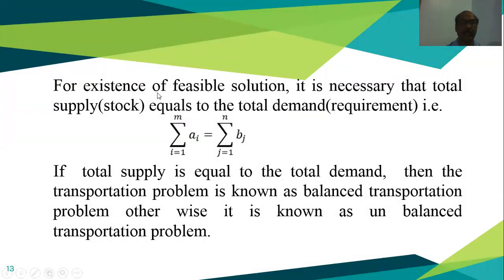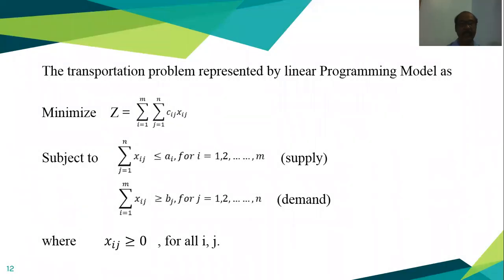Now, what is the existence of the feasible solution? What is called the feasible solution? Later on we are coming to the exact definition.